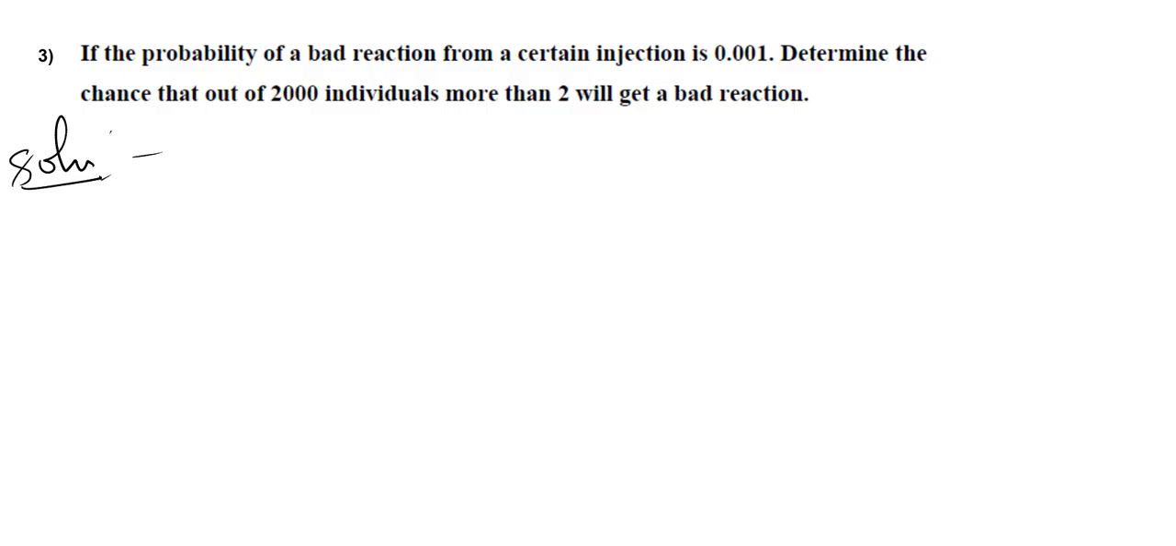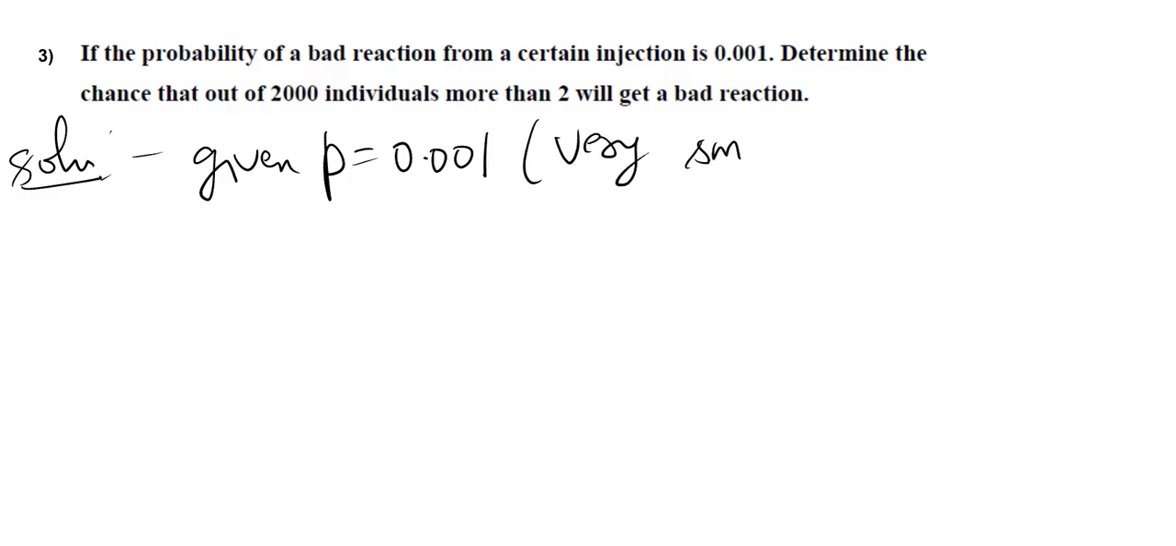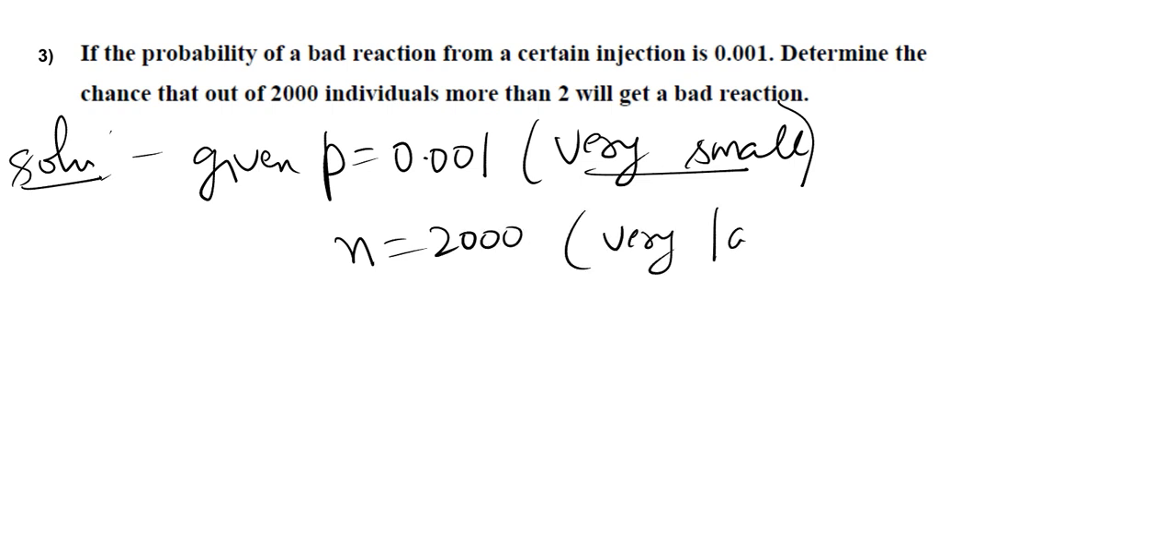If the probability of a bad reaction from a certain injection is 0.001, so probability is given here, P is equal to 0.001. See, very small. 0.001 is almost equal to 0, very small. So this indicates we have to apply Poisson probability distribution. N is equal to 2000, very large. So we use Poisson distribution.